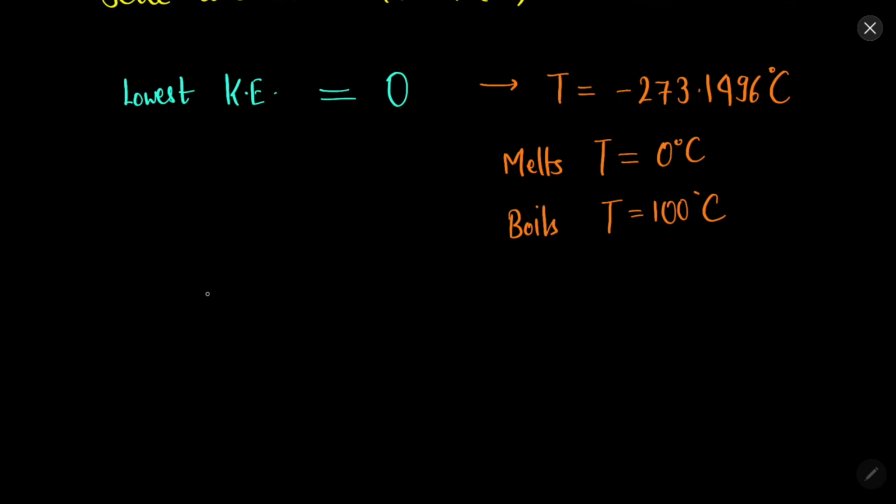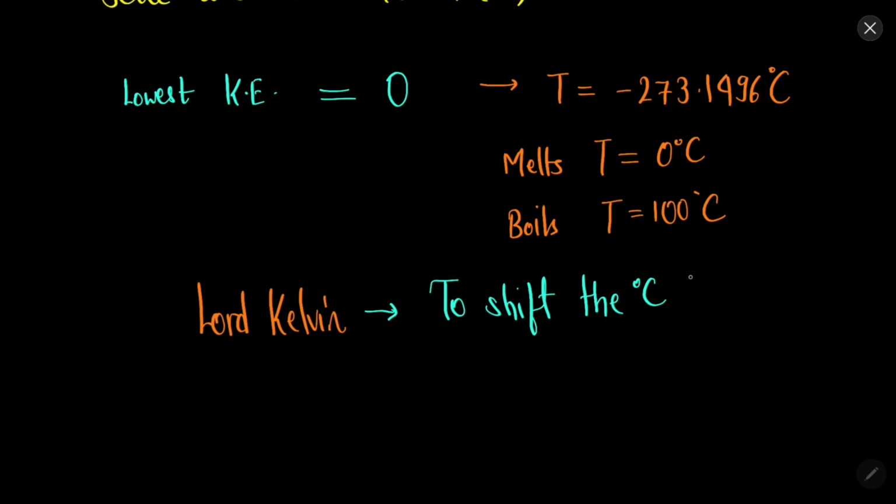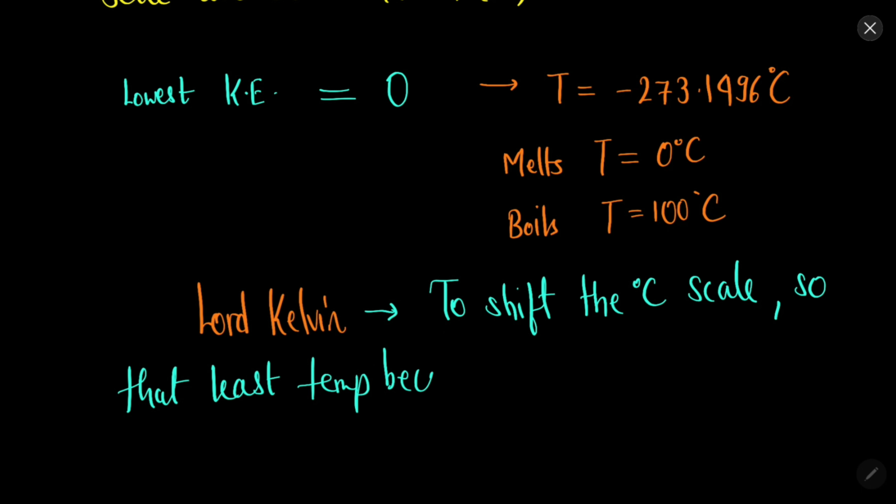So Lord Kelvin thought, let's just shift this scale, shift the Celsius scale, so that the least temperature becomes 0, and he later called it 0 Kelvin.